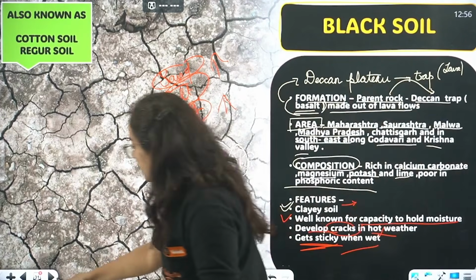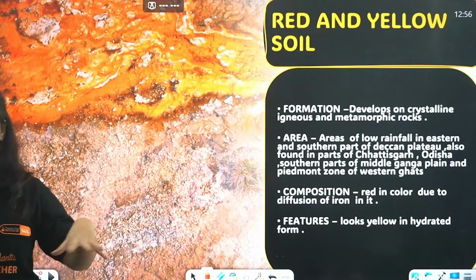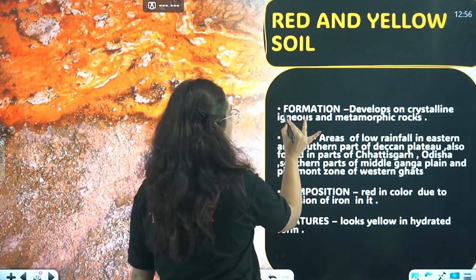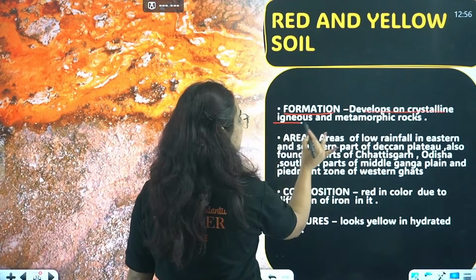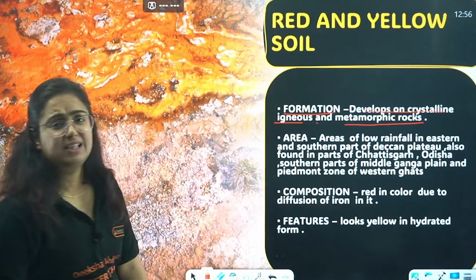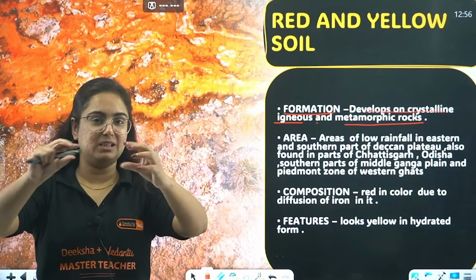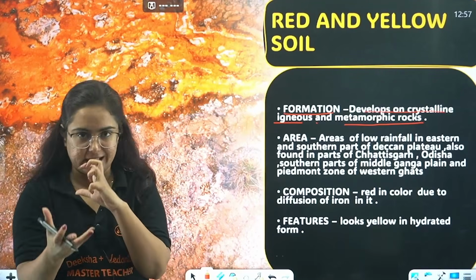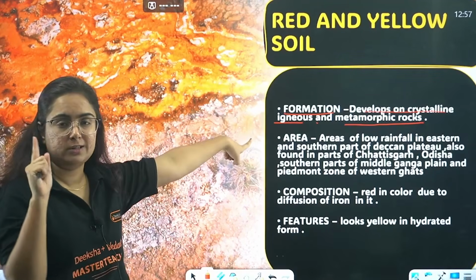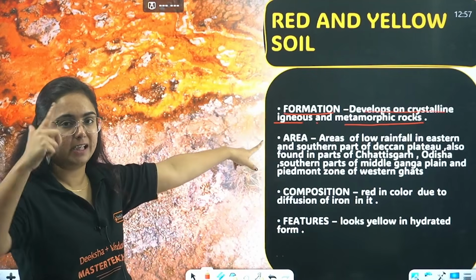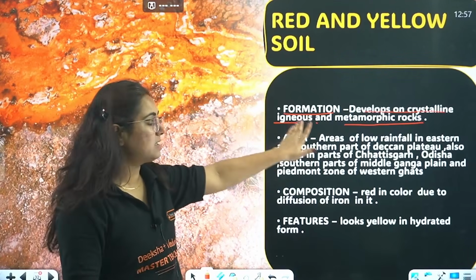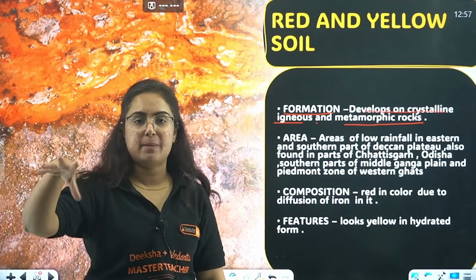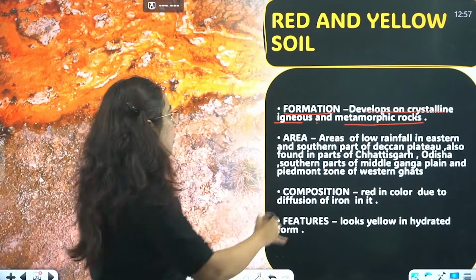Moving towards the next one, red and yellow soil. Formation: how is it formed? It develops on crystalline, igneous and metamorphic rocks. What are these terms? Crystalline means the structure of those rocks is crystalline. I will tell you why. Igneous, you learned this in class 7. There are 3 types of rock: igneous, sedimentary and metamorphic. Igneous is the result of volcanic eruption, and metamorphic is when heat, pressure or chemical change alters its structure.